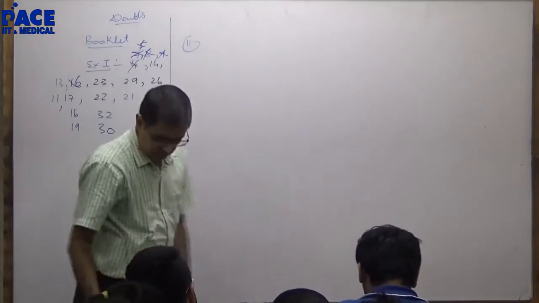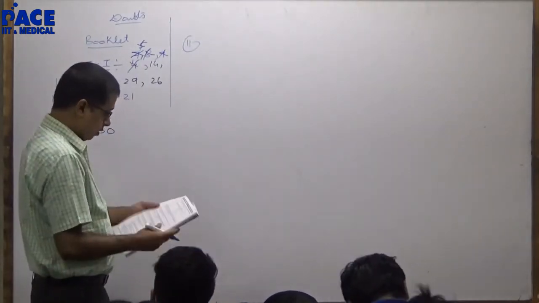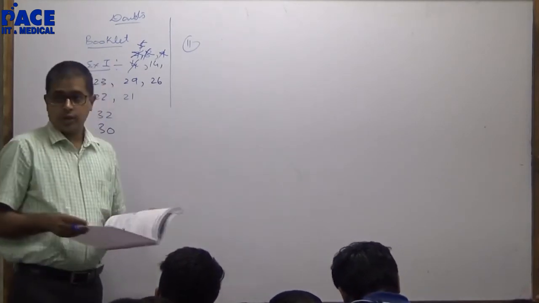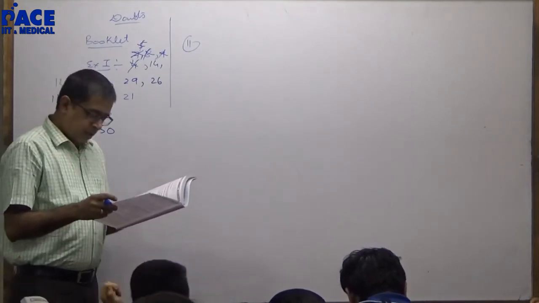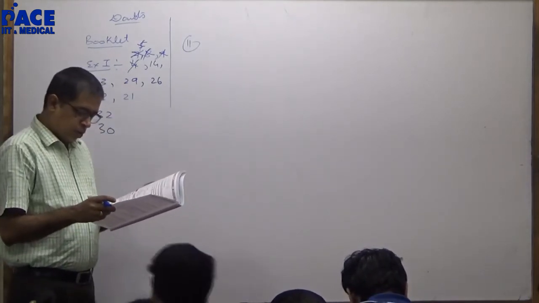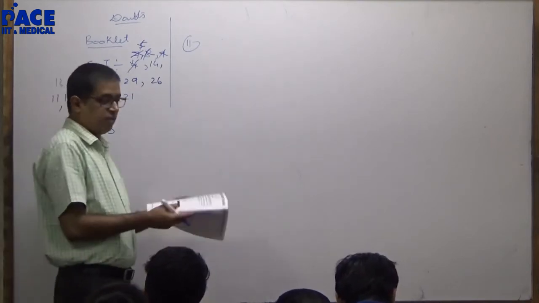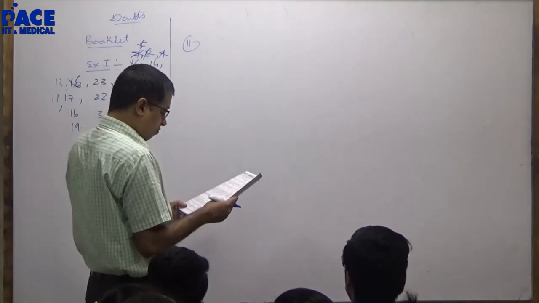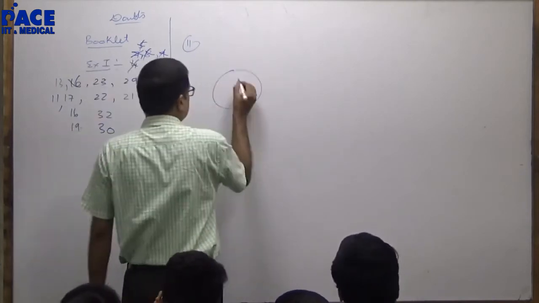Eleven. How much deep inside the earth should a man go so that his weight becomes 1/4 of that at a point at a height of r above the surface of earth?